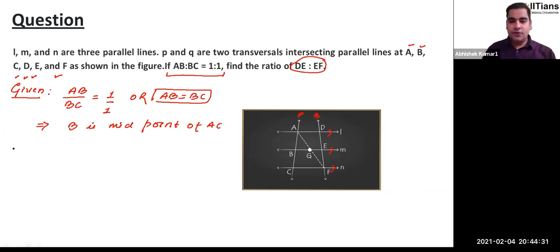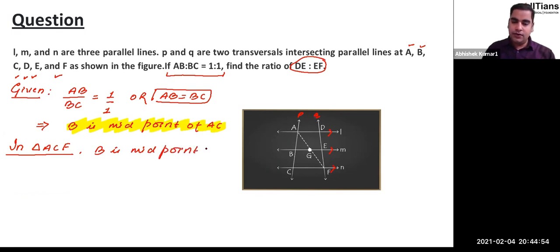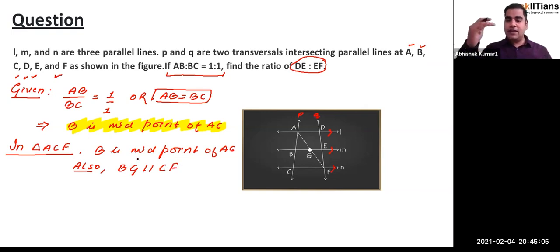All right. So I'm going to consider triangle ACF. In triangle ACF, what do we have? We have B is the midpoint of AC. That's the first thing we have. So let me write here. In triangle ACF, we have B is midpoint of AC. Okay. And apart from that, what else do we have? We have BG, that is parallel to CF. Okay. Because if M is parallel to N, then BG will be parallel to CF, as BG is a part of M and CF is a part of N.